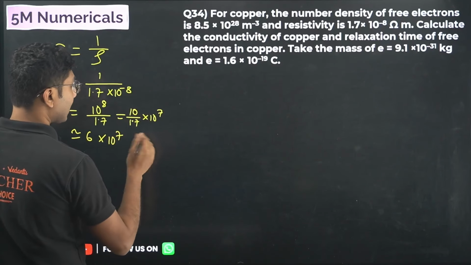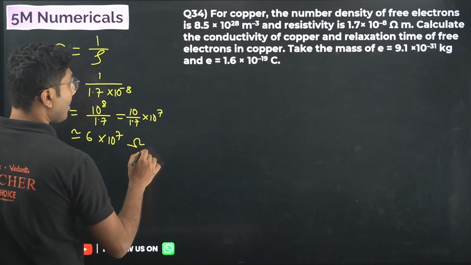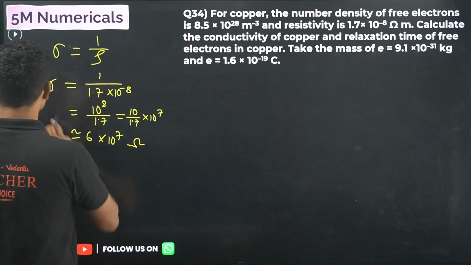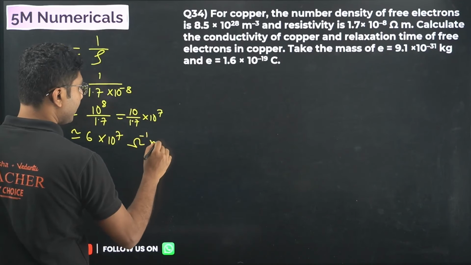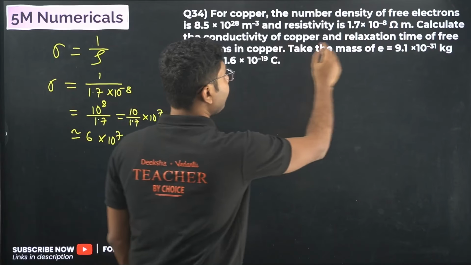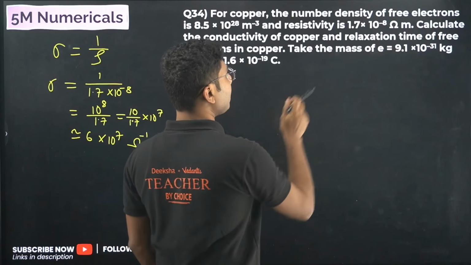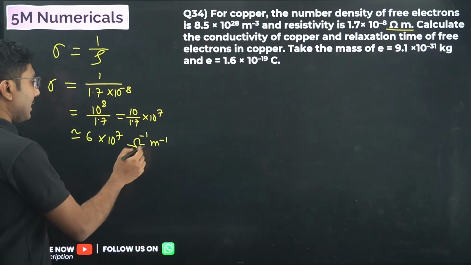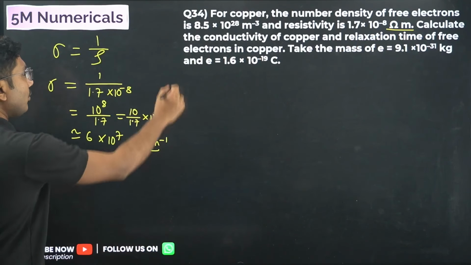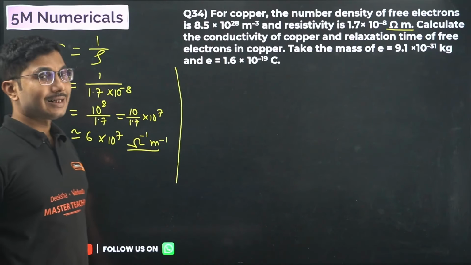Conductivity will be in ohm, not ohm meter, ohm to the power of minus 1 meter to the power of minus 1. Resistivity is ohm meter, so conductivity will be 1 by that, so ohm inverse meter inverse. Be careful about the unit. Next we have to calculate the relaxation time.